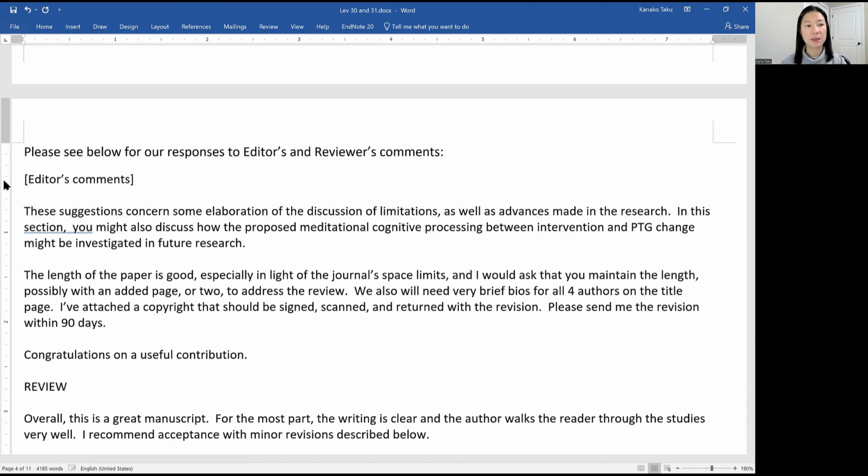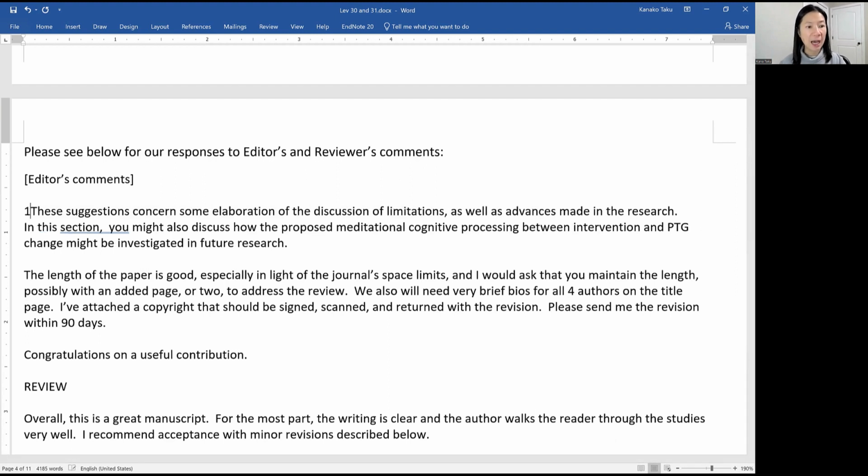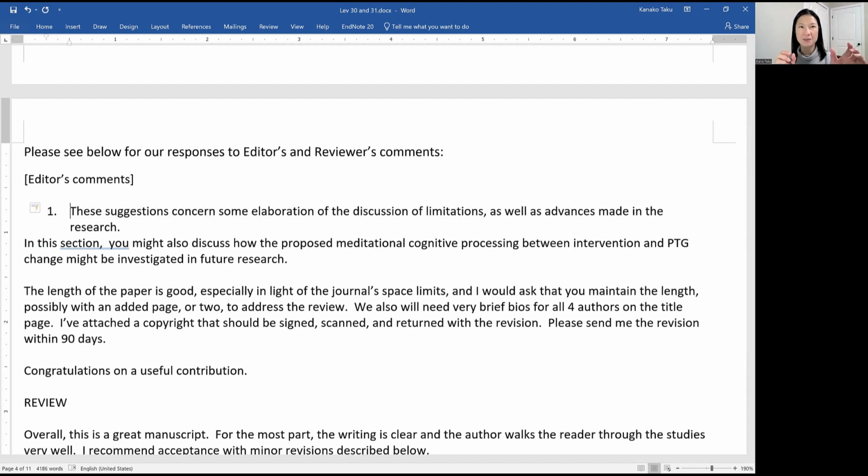In this case, the suggestions concern elaboration of the discussion of limitations and advances made in research. If this happens, I like to have a few sentences of summary. This is not a requirement. It's really my style because I like it that way.